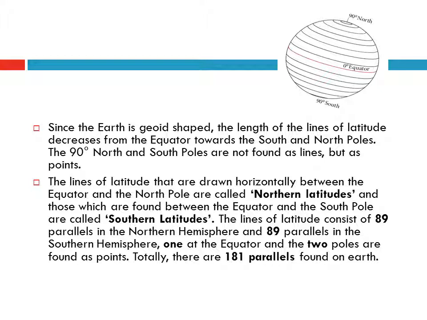The lines of latitude consist of 89 parallels in the northern hemisphere and 89 parallels in the southern hemisphere. One is at the equator, and the two poles are found as points. Totally, there are 181 parallels found on Earth.